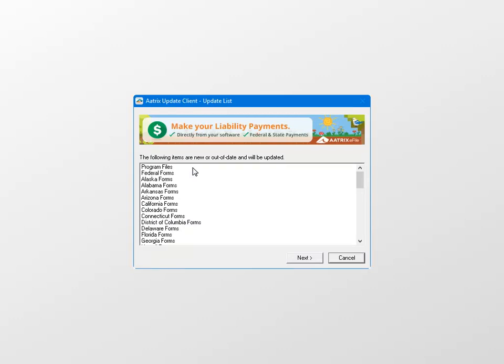A window will appear showing all of the forms that will be updated. Some or all of these may be forms you do not use. However, it is still required that we perform the update. Since Aatrix offers a guarantee that all forms are compliant, declining a form update will cause all of the forms to print out with the word demo on them, and they would not be accepted by the government agencies. Go ahead and click Next and the update will install.